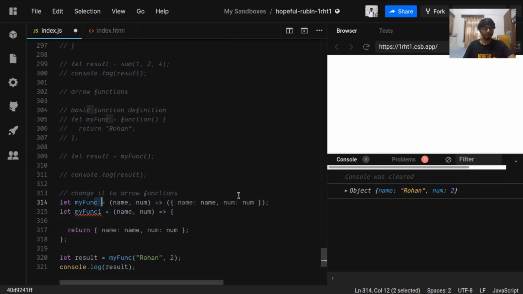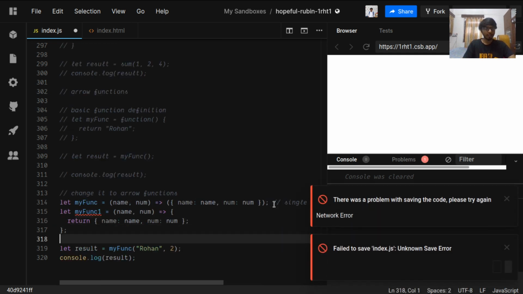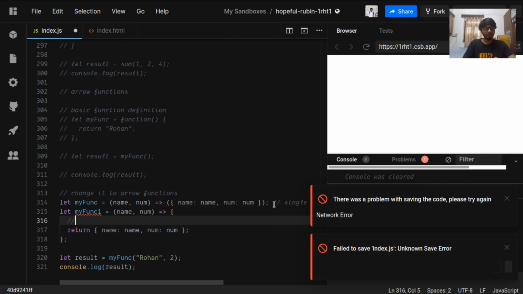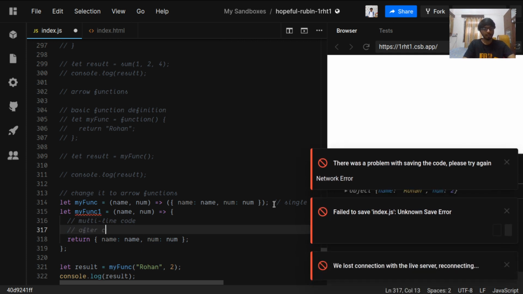This is a single-line function with a single return expression. But in this one, it can have multi-line code, and after executing, return.